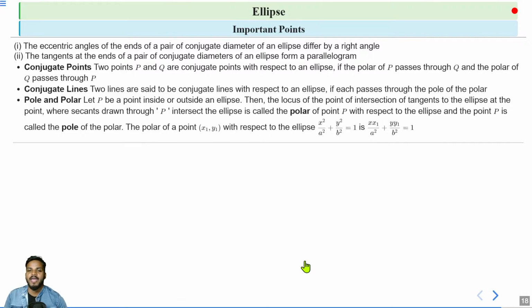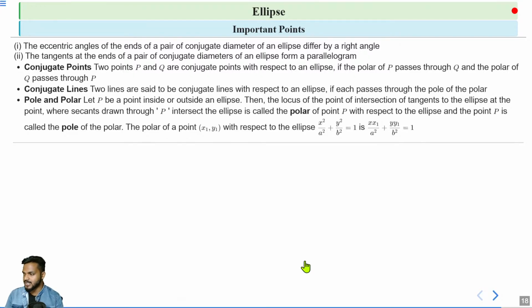The polar of a point (x1, y1) with respect to the ellipse x squared by a squared plus y squared by b squared equals 1 is given by x x1 by a squared plus y y1 by b squared equals 1. Suppose we have the point (x1, y1), called the pole. It can lie inside or outside the ellipse. When we draw a secant through (x1, y1) that cuts the ellipse at two points, suppose Q and R.